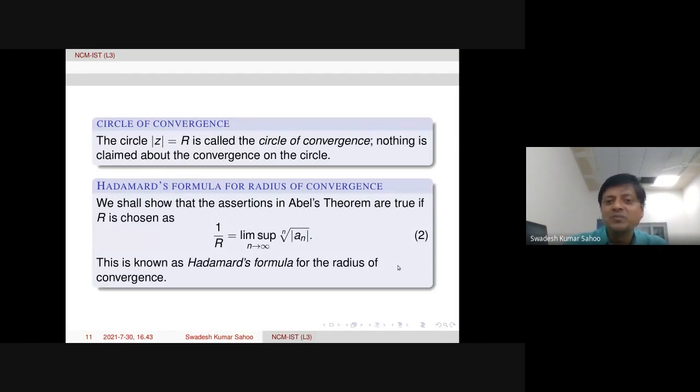So the limit supremum is actually 1 over R. That means R is the reciprocal of this limit supremum of the nth root of modulus of an. Let's see how it follows.